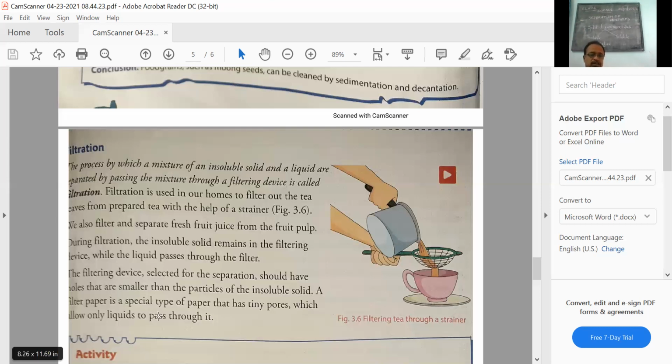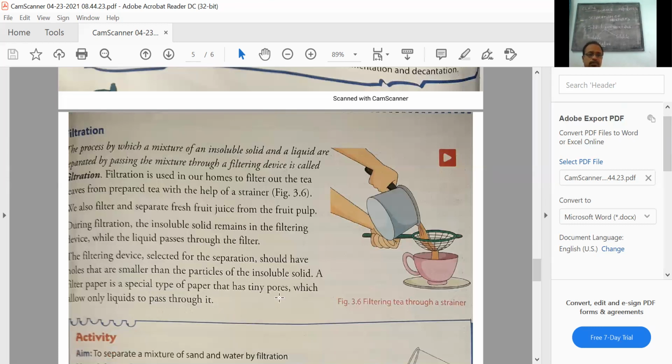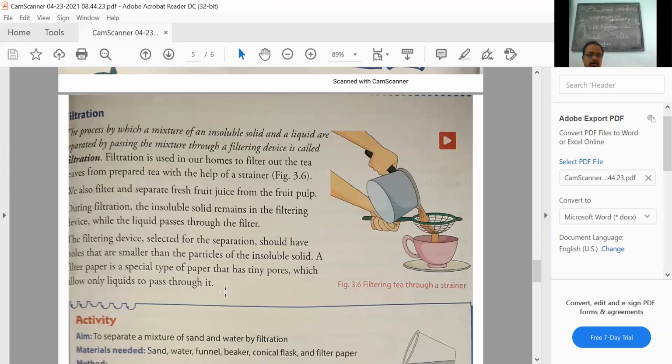A filter paper is a special type of paper having tiny pores which allows only liquid to pass through it. It is used in chemistry laboratories for the separation of insoluble substances.